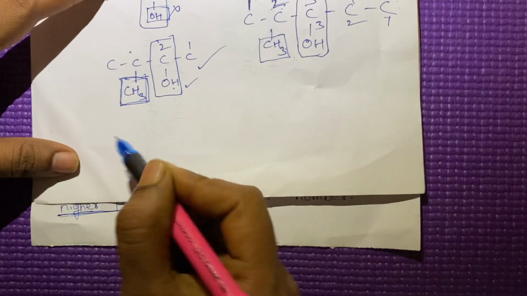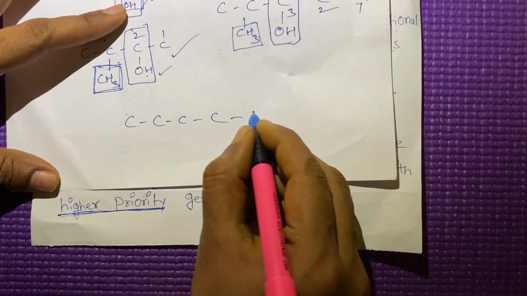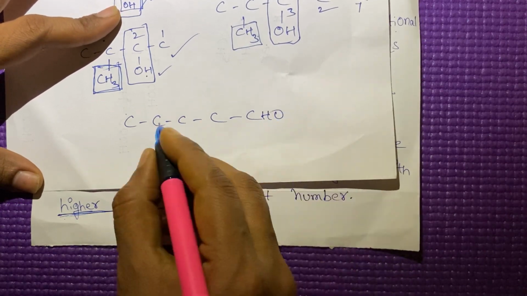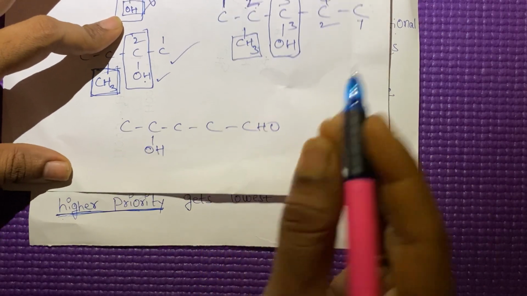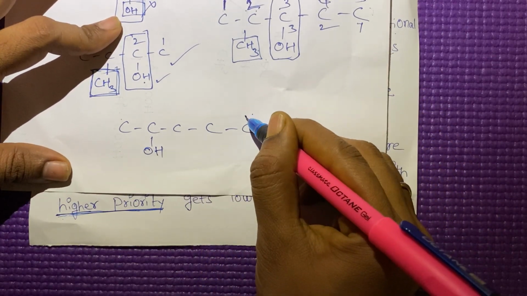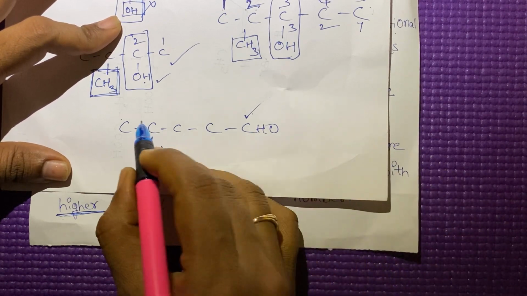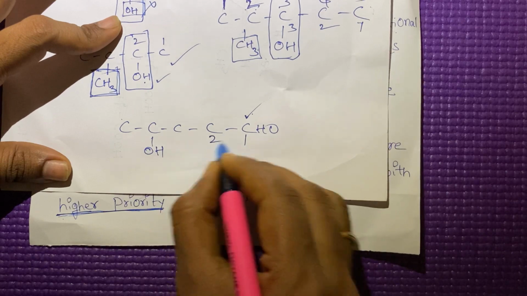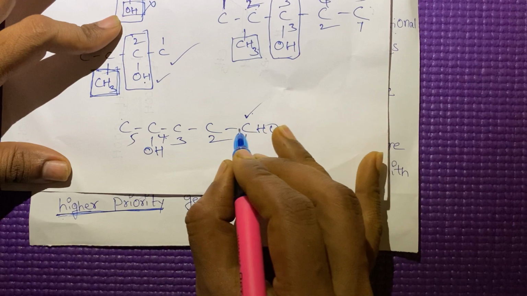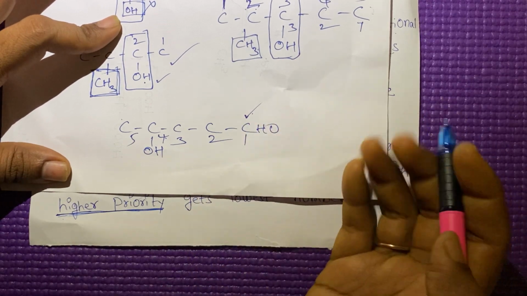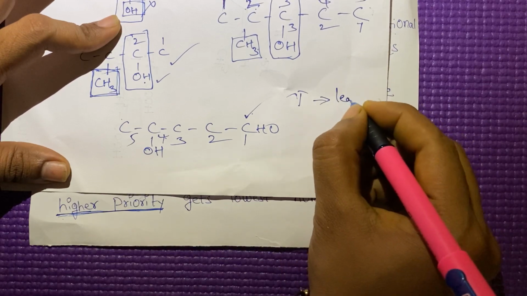See here, I'm taking one hydrocarbon chain. Here one aldehyde group is there, and here an alcohol group is there. According to the priority order, the aldehyde group gets the highest priority. In this case, we have to give the numbering from this side. We have to give the least number to the higher priority group. If the priority is higher, you give the least number.